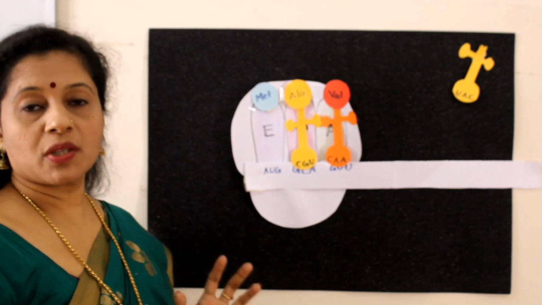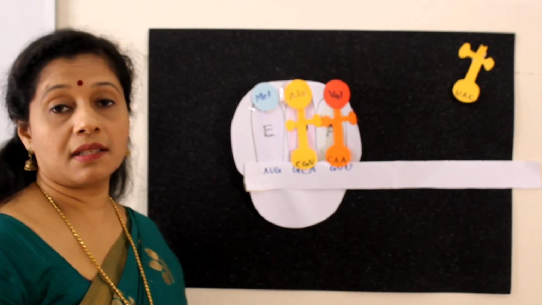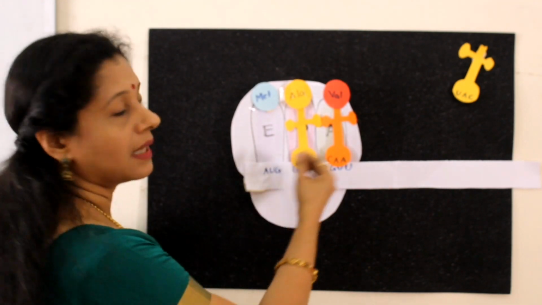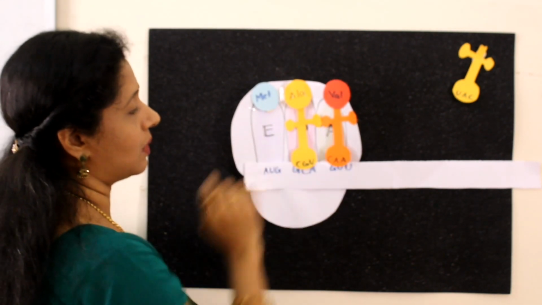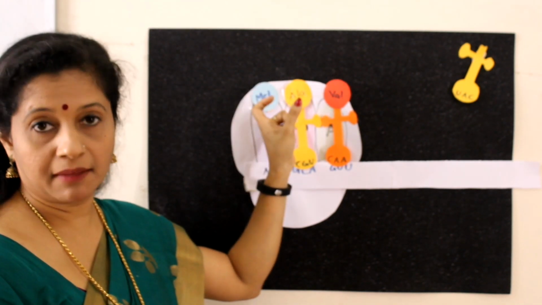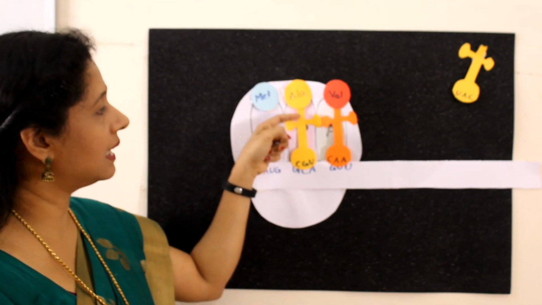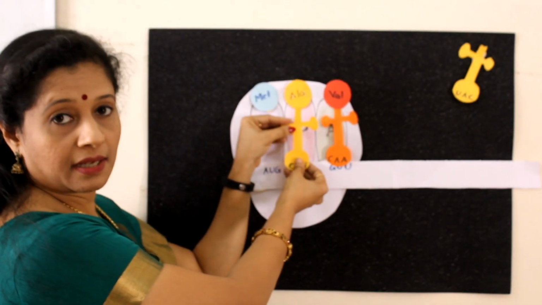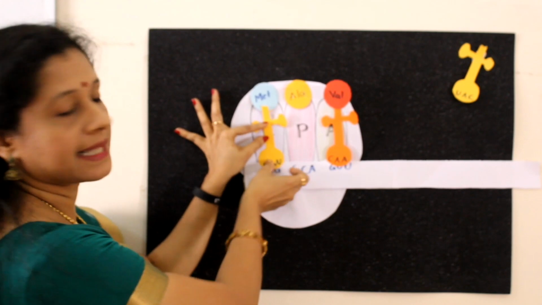Now this process is taking place very fast. It takes only 0.1 second. So now what happens? Again it has to shift. The third one is now in the A site. Since alanine and valine form a peptide bond, the linkage between the tRNA and the amino acid will be broken. This transfer RNA is now coming to the exit site.